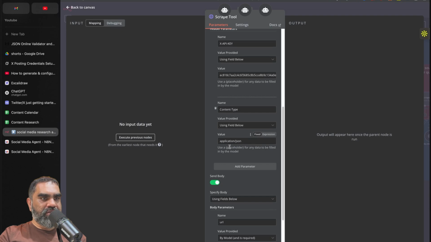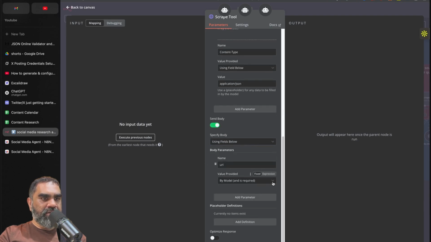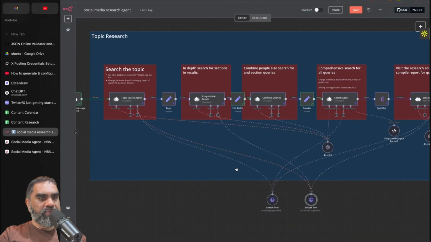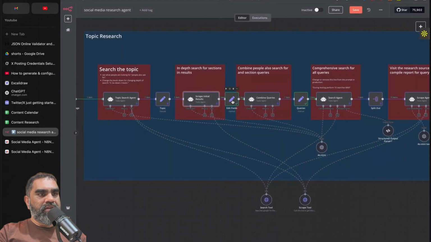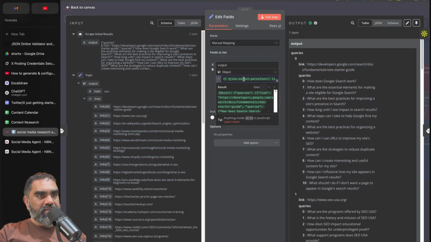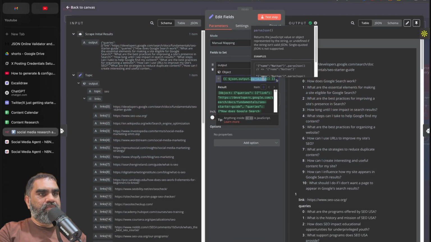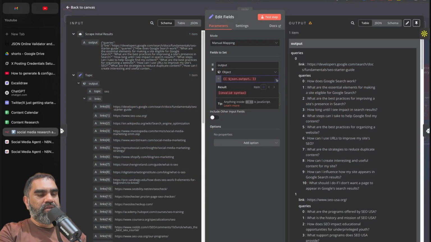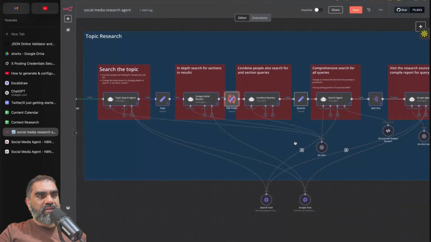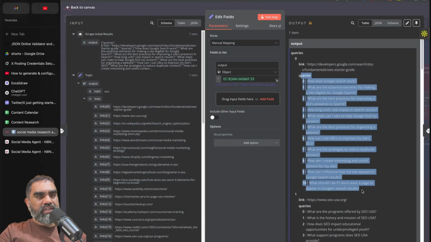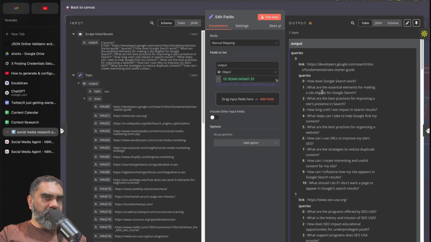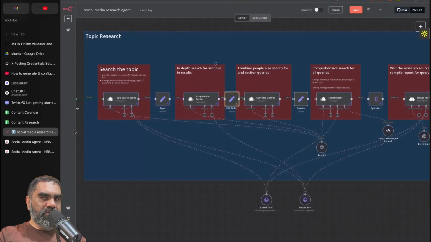In header parameters, content type, application JSON, and URL, a value provided by the model. The model will pass that value to the scrape tool. Again, I am formatting the output of that node as an object. I don't actually need the parse JSON bit. If I test it again, you can see that you have the link and the queries. Where does it get these queries from? What it is doing is that it goes through each link, gets the content of the page.